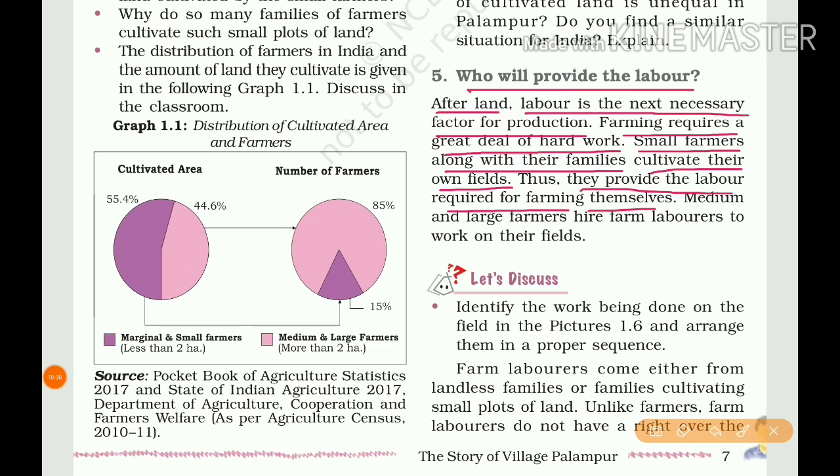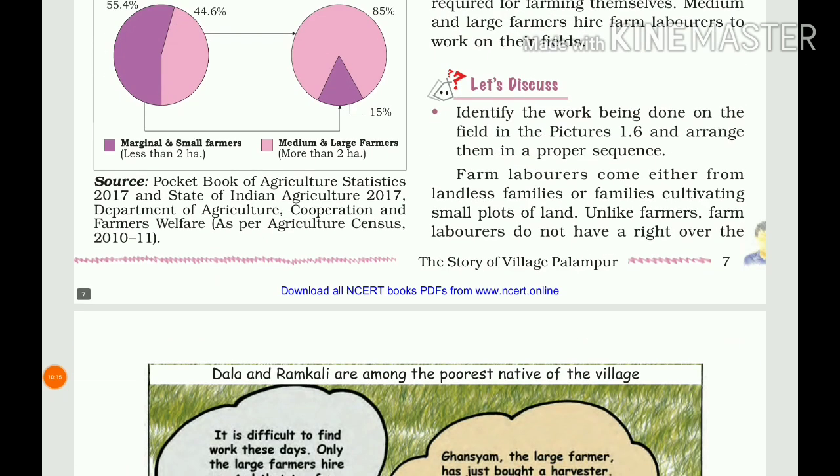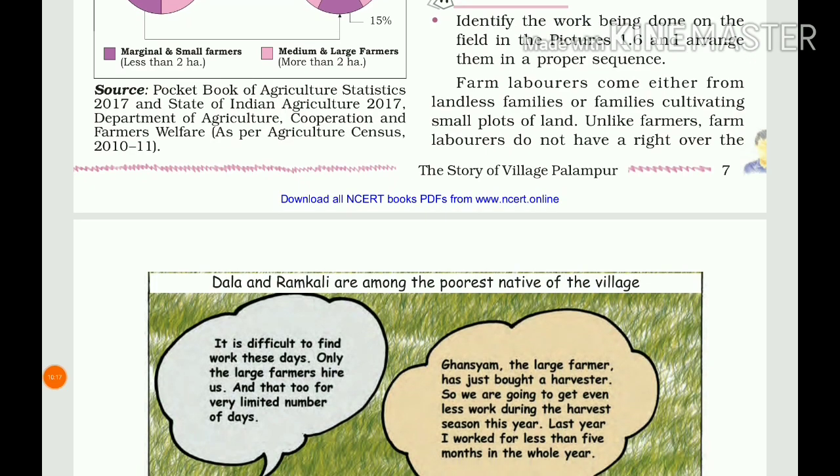Medium and large farmers hire farm laborers to work on their fields. So medium and large farmers are not working in their fields. Usually they hire farm laborers to work on their fields. Farm laborers come either from landless families or families cultivating small plots of land.